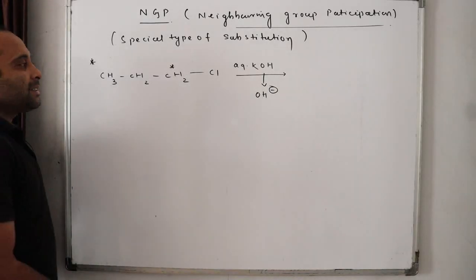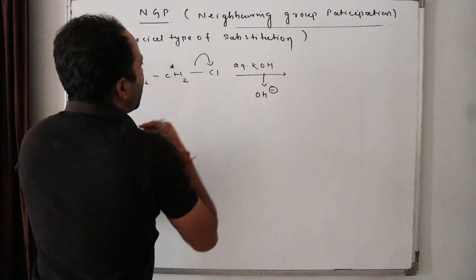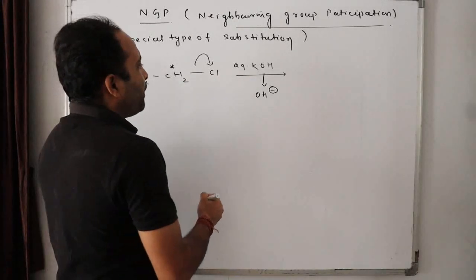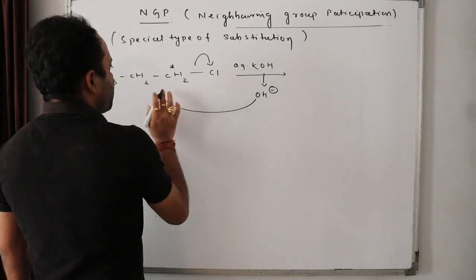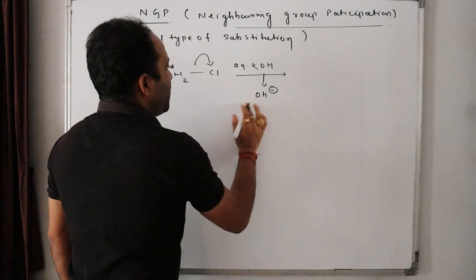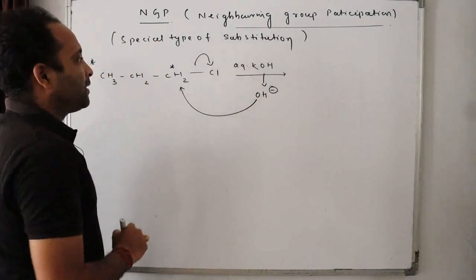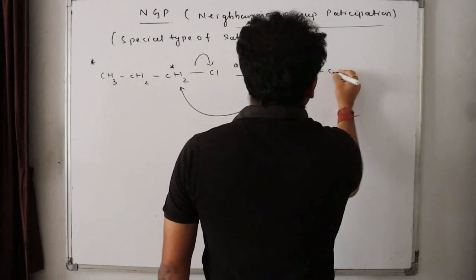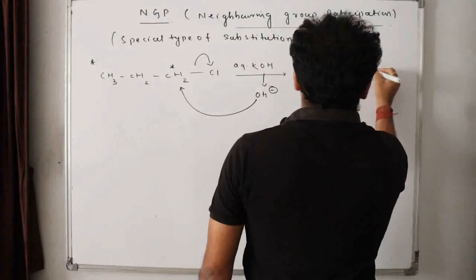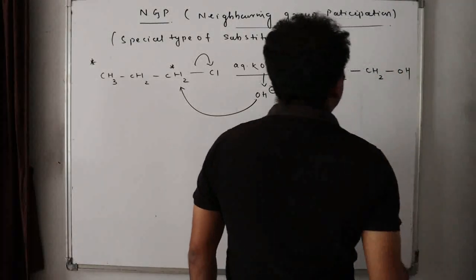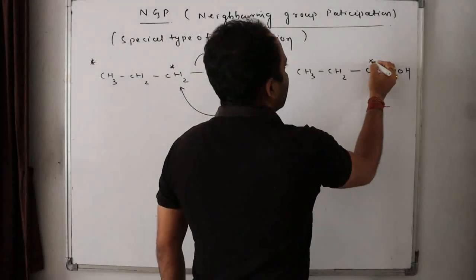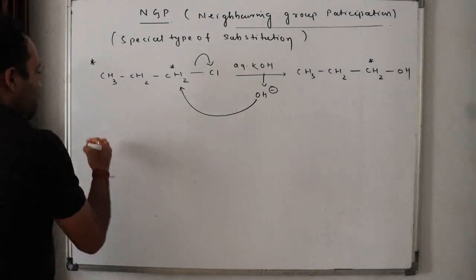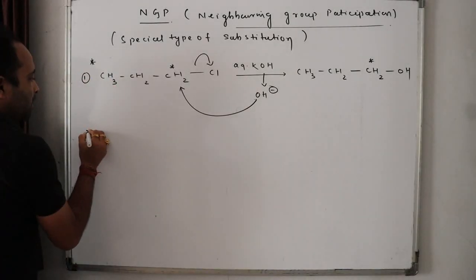So what will happen in this case? Chlorine will be removed. The chlorine is the leaving group, it will be leaving. And OH minus will be attacking this carbon, isn't it? So we'll get CH3, CH2, CH2, OH, with the star here. Done. Easy. This is question number 1.